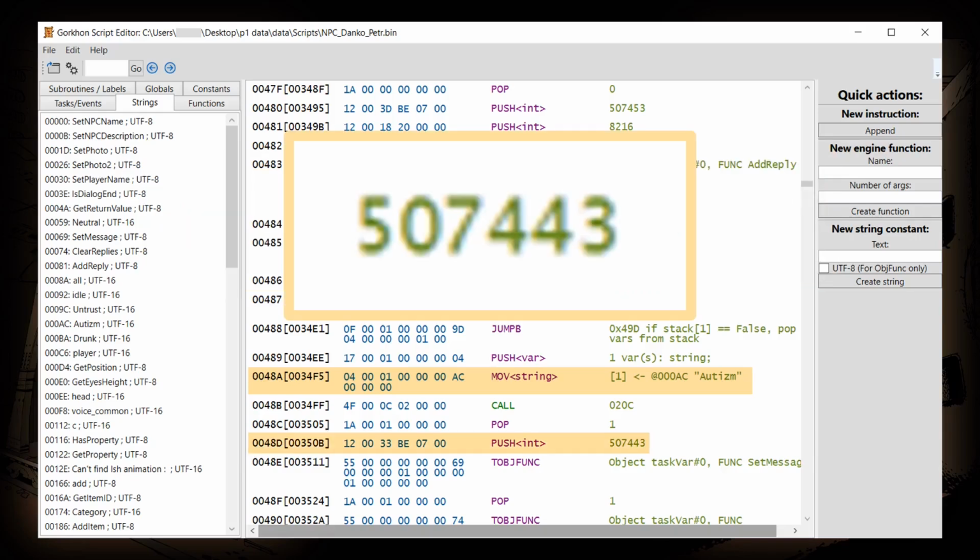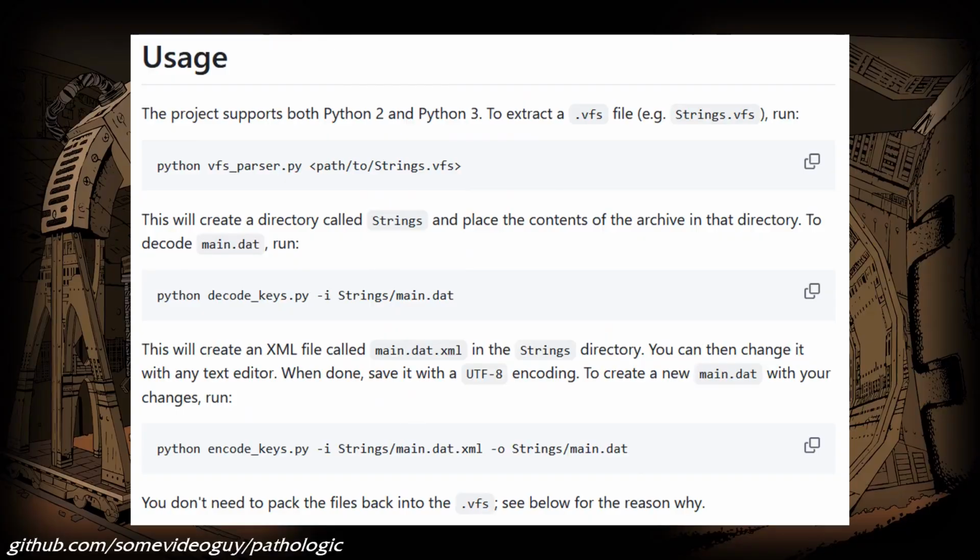In Pathologic, each line of dialogue has a numerical ID and the actual text spoken. The ID is what's used in scripts. Dialogue strings and IDs are found in the strings file main.dat, another file with a unique format. Fortunately, main.dat has been unpackable since 2014 with the release of some video guy's Pathologic tool. One of the project's Python scripts allows users to convert the dialogue data into a readable XML file.